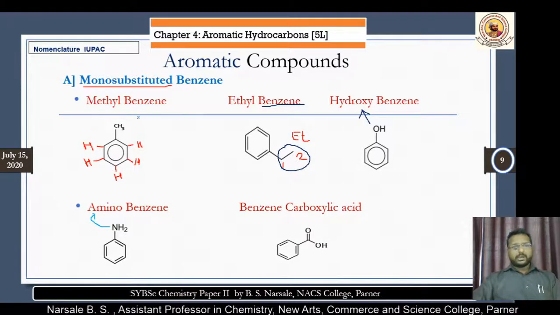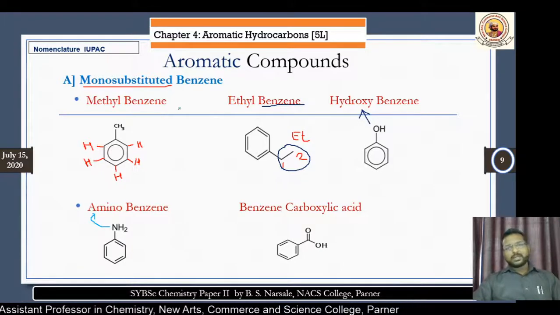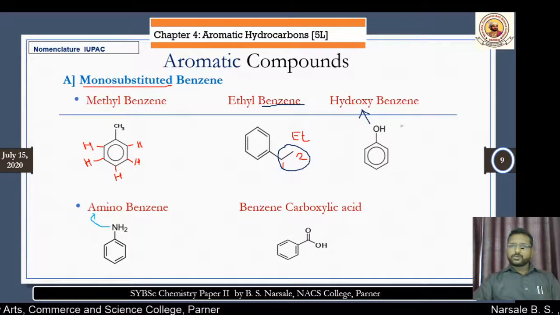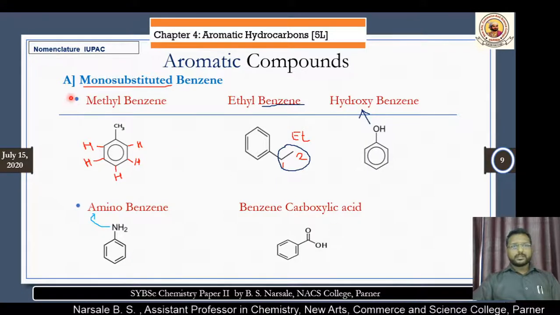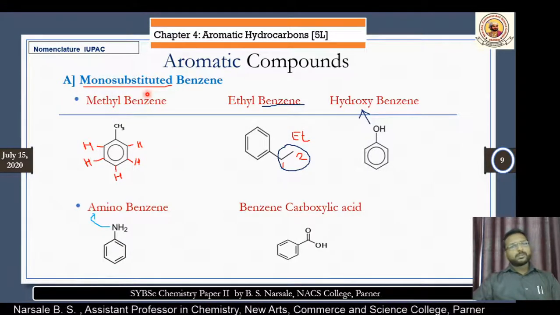Now, we already learned the common names, and these common names are mostly used in the laboratory. This is toluene. This is the phenol molecule. Secondly, this is aniline, a liquid, and this is benzoic acid, a solid molecule. This is all about the monosubstituted benzene.